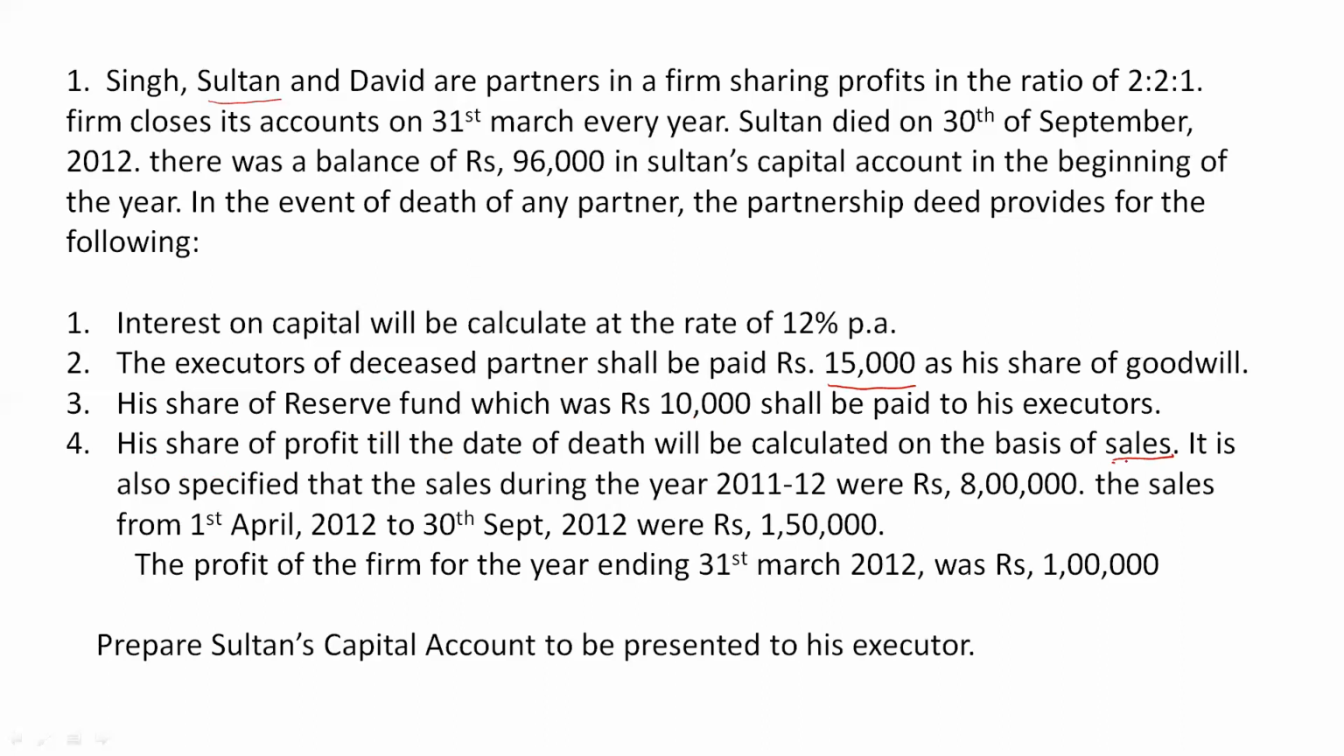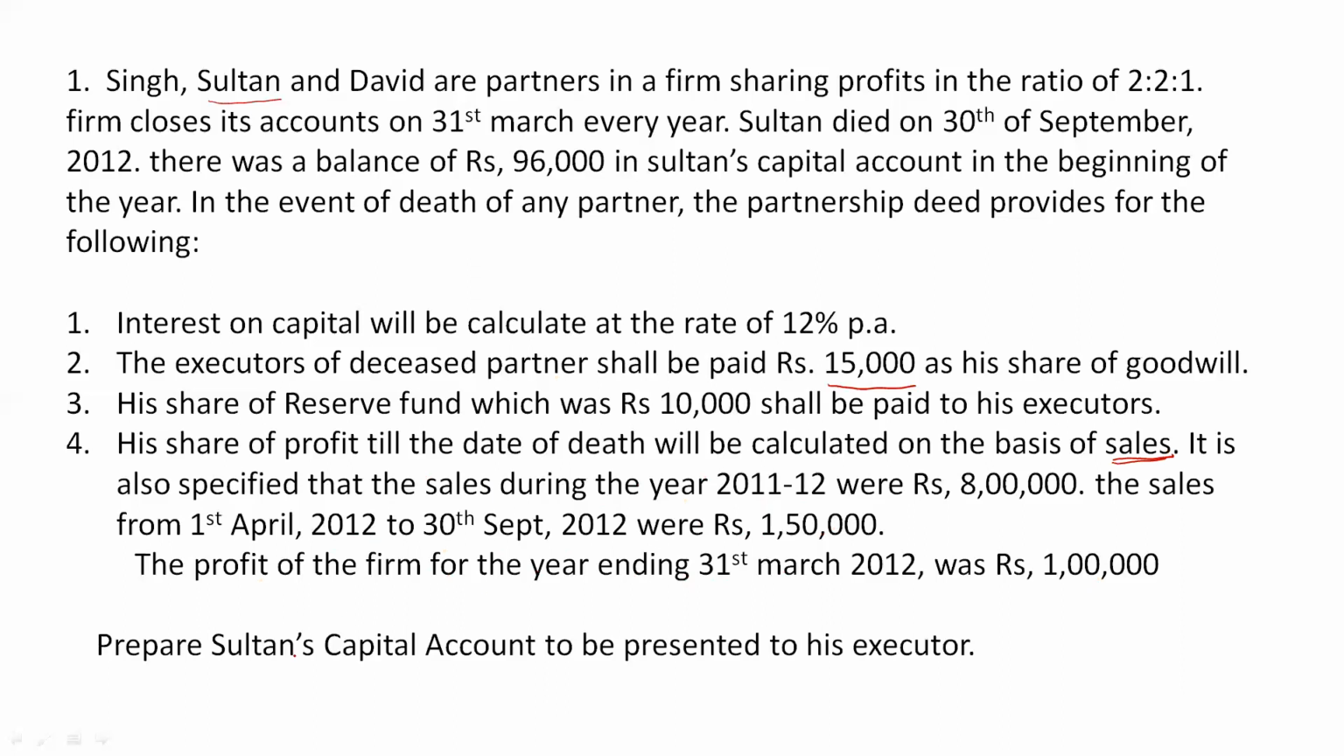In the previous video, we discussed how to find it on the basis of time, on the basis of profits of the previous years. Today we will discuss how to find the deceased partner's share of profit on the basis of sales. It is also specified that the sales during the year 2011-12 were rupees 8 lakh. The sales from 1st April 2012 to 30th September 2012 were rupees 1,50,000. Then the profit of the firm for the year ending on 31st March 2012 was rupees 1 lakh. So all this information is given.